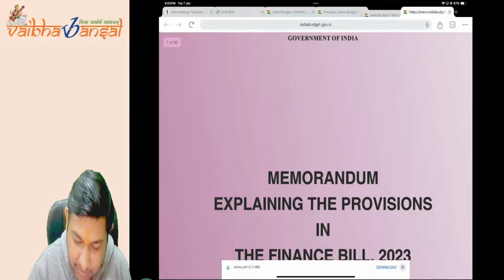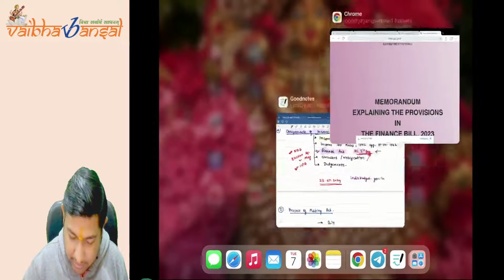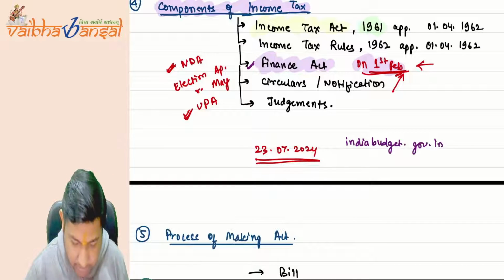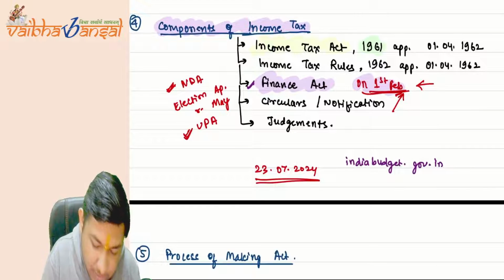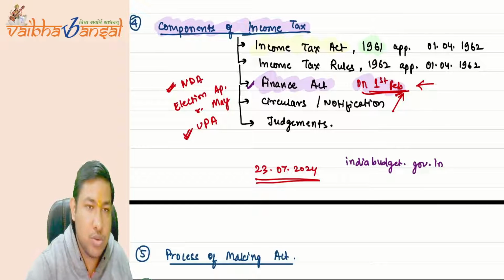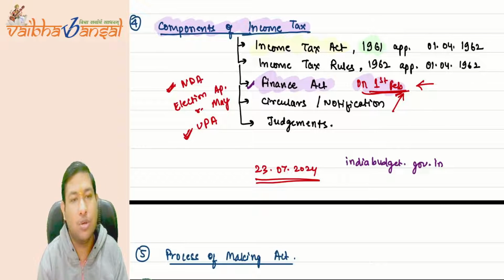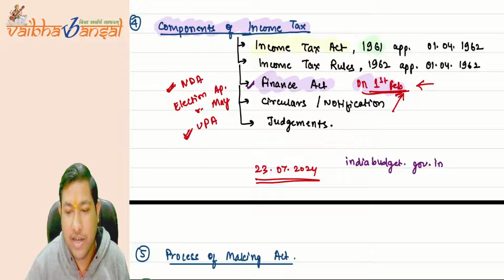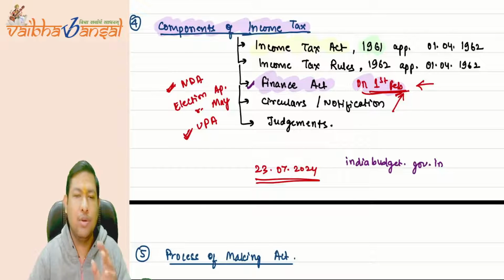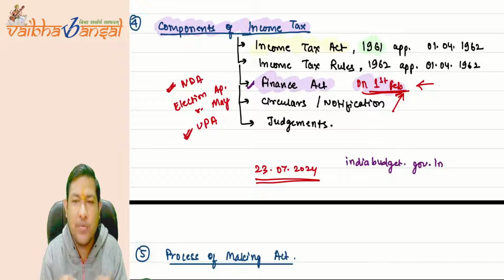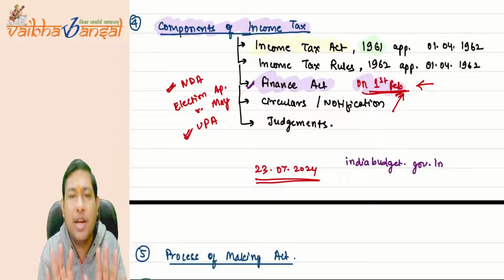Okay, so we have explained the Income Tax Act, income tax rules, and Finance Act. Now coming on to the circulars and the notifications. Circulars and notifications are themselves in the explanatory nature.